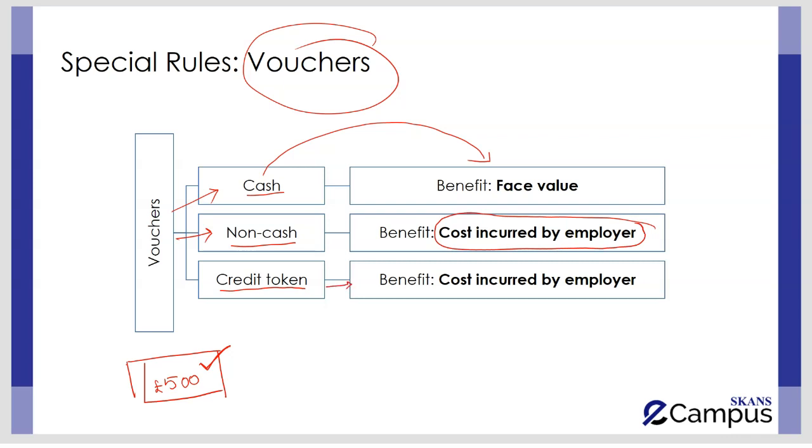And where a credit card or credit token is provided by an employer to an employee, then of course this is once again a type of voucher with the help of which an employee can consume multiple services and acquire multiple goods by just using that particular card. Then whatsoever the cost which is being incurred by an employer in order to settle the credit taken by an employee in order to acquire services or goods, that is said to be taxable in nature. So in the case of non-cash vouchers and credit tokens, whatsoever the cost is going to be borne by an employer for the sake of their employees is said to be taxable.